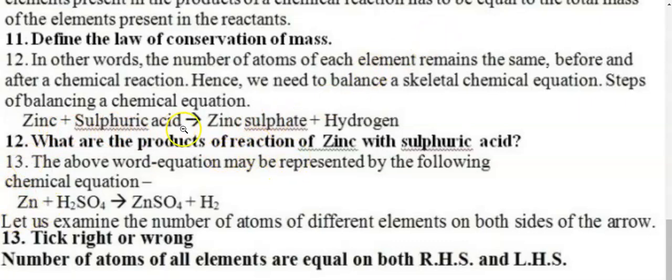So again you can take this question number 12. Now the above word equation may be represented by the following chemical equation: zinc, Zn, plus H2SO4 giving zinc sulfate plus H2. Now let us see the number of atoms. On the left side zinc is only 1. On the right side again it is 1. Then we take hydrogen. Hydrogen is 2 here. Here also 2. So same, no problem. Here sulfur is 1. Here sulfur is also 1. Here oxygen is 4. Here oxygen is 4. So this equation is balanced in itself.